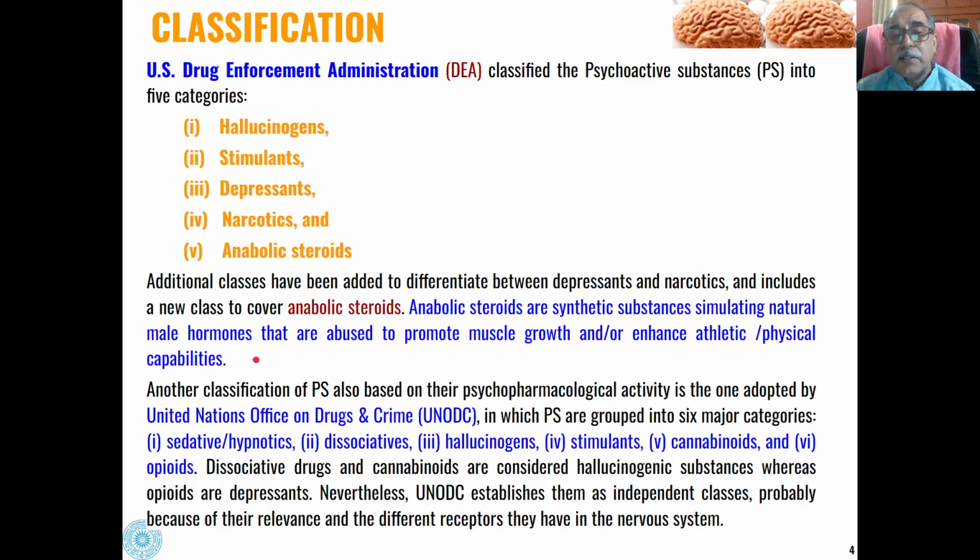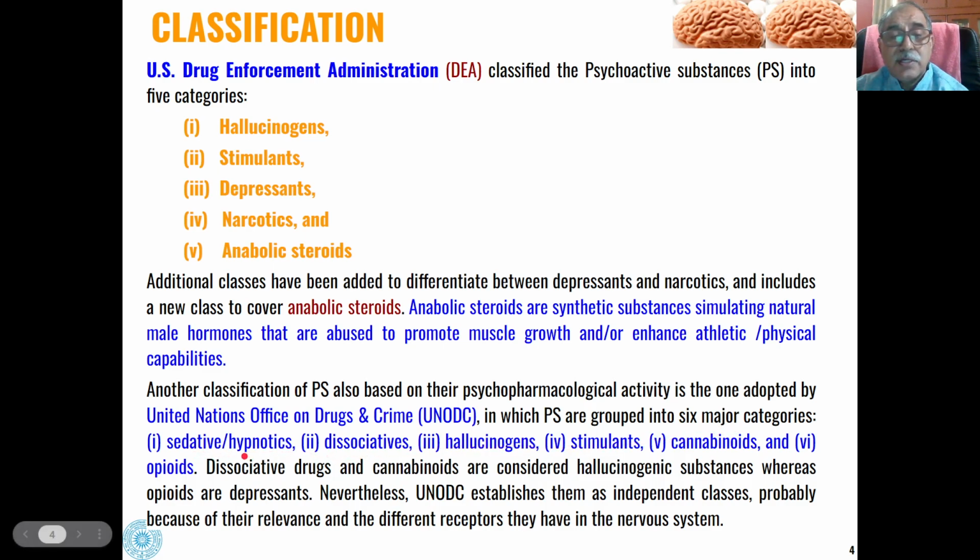Then there is another classification of psychoactive substances based on psychopharmacological activity. This is adopted by the United Nations Office on Drugs and Crime, and here the psychoactive substances have been grouped into six major categories.